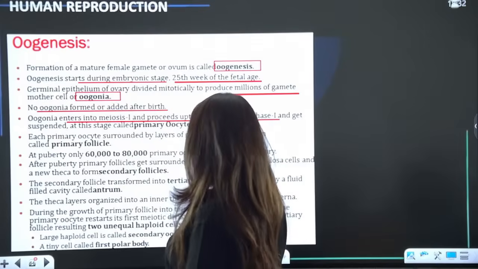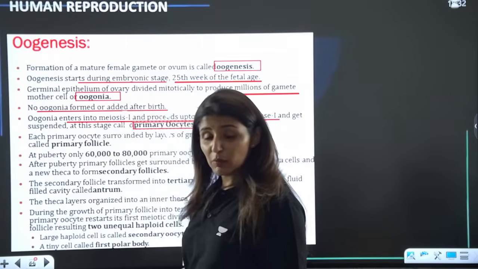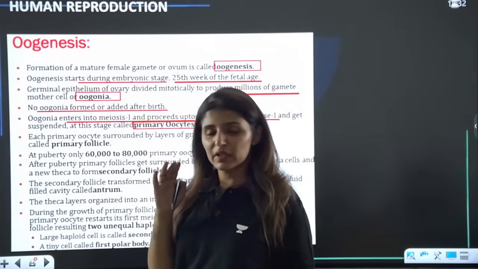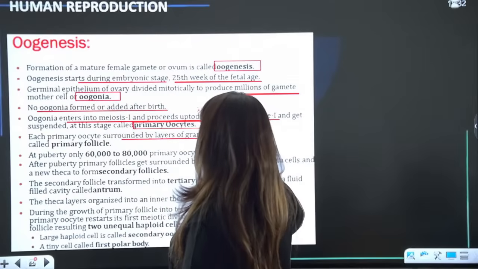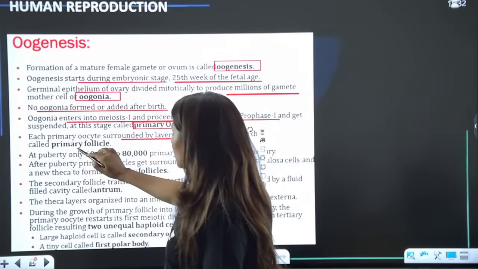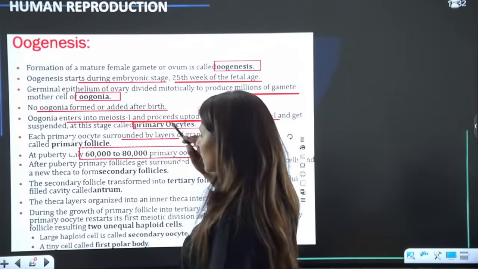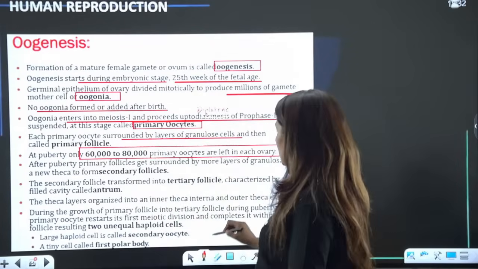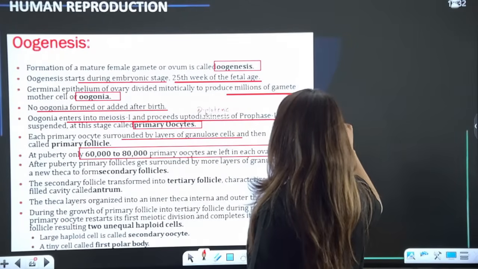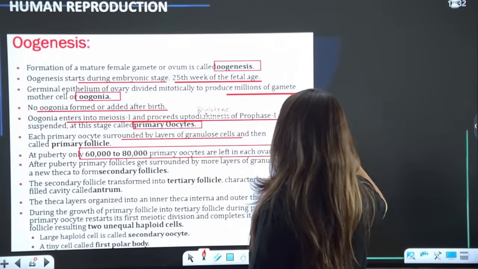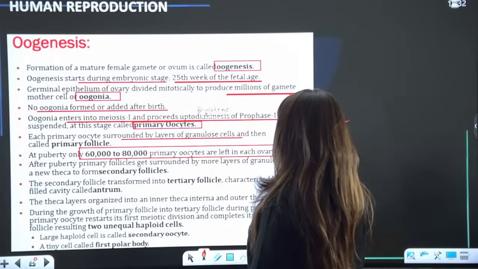Is that clear? And now we call these primary oocytes. We still call them primary oocytes till meiosis 2 is completed, and they are surrounded by layers of granulosa cells. So at puberty, only 60,000 to 80,000 primary oocytes are left in each ovary. The rest of them are degenerated. So at birth there were 1 million in each ovary, and by the time of puberty, we only have 60 to 80,000.